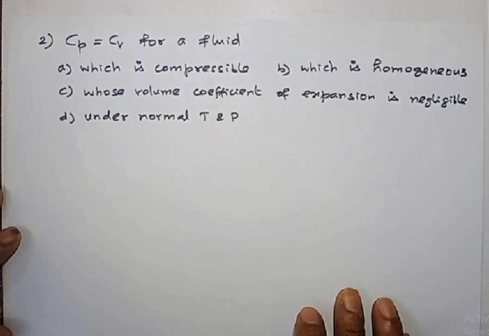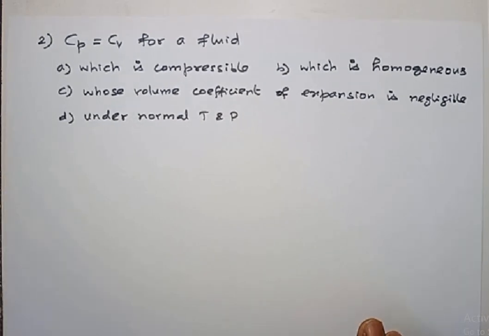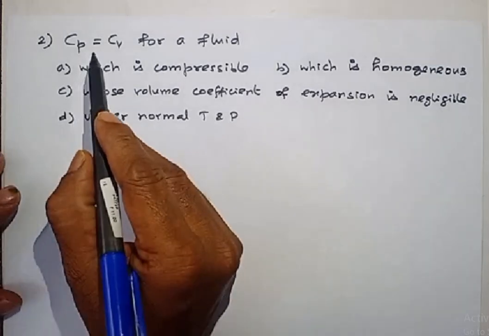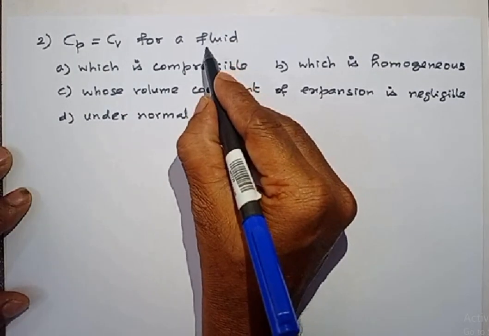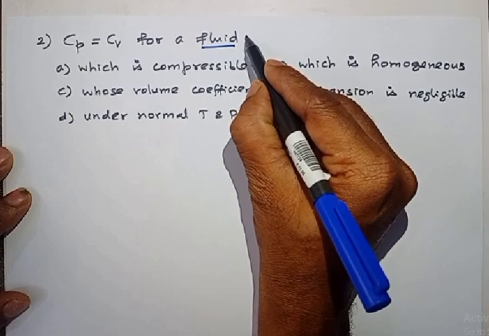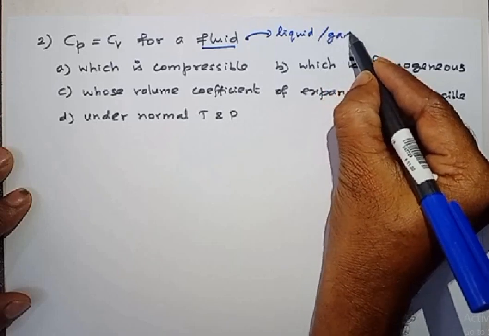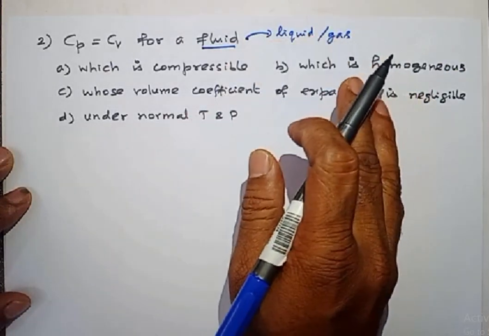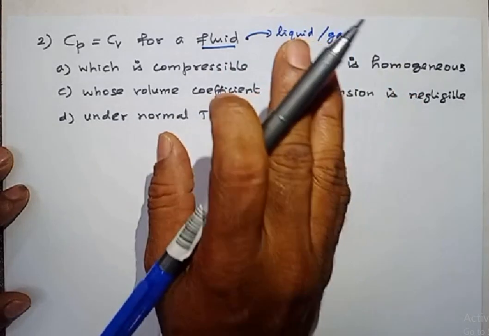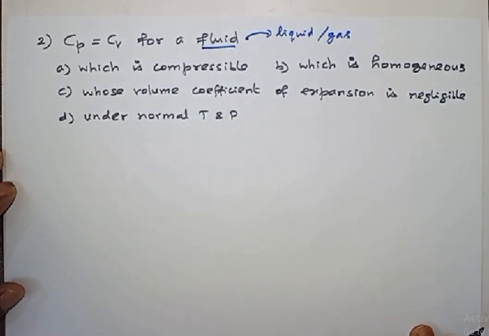Right, this is question number 2. Cp equal to Cv for a fluid. Four options are given here. We need to identify the correct answer for this. First, go through the options. See here, the word fluid indicates, what is meant by fluid? Fluid means liquid or gas. Liquid and gas are together called fluids, right?